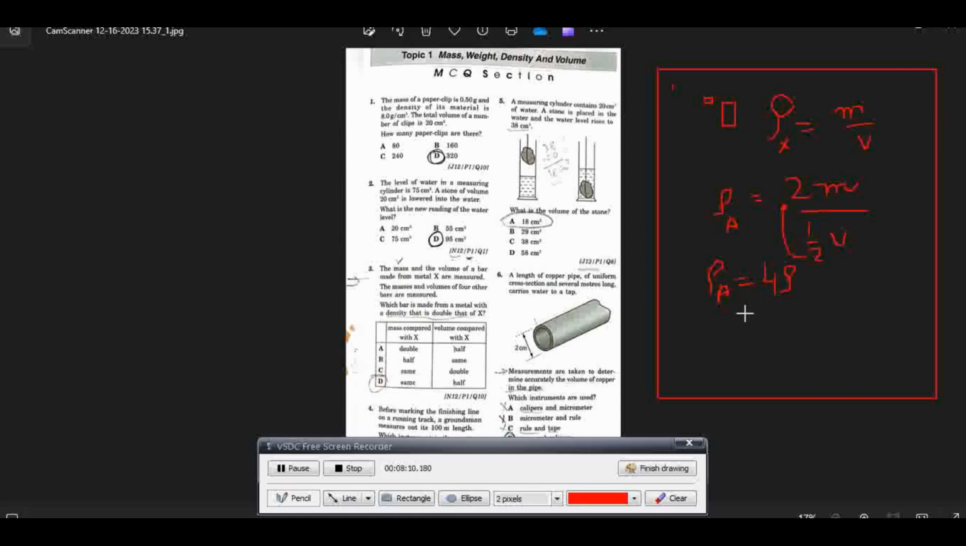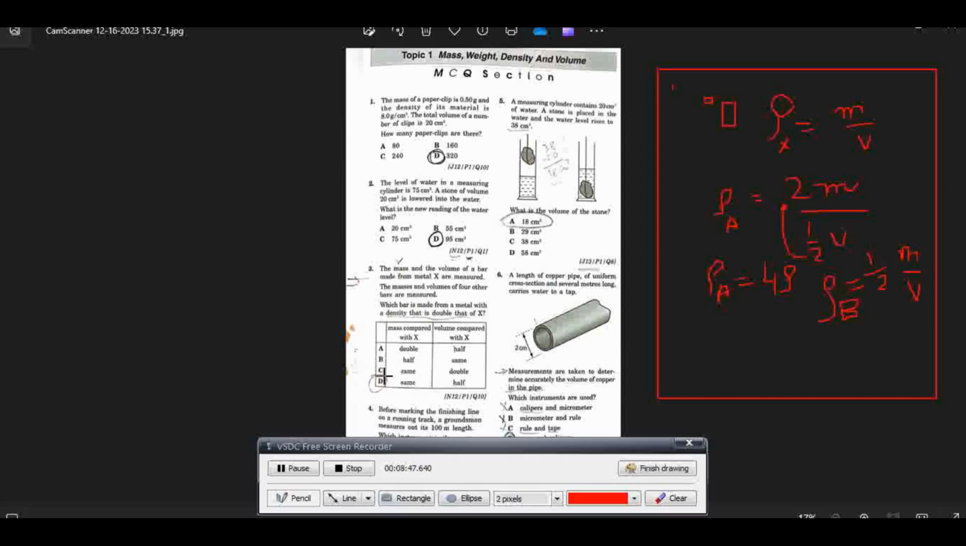We have to figure out which density is 2 rho. Now similarly, if we solve for rho B, the density of the metal from which bar B is made, its mass is half, so 1/2 M, and the volume will stay the same, so it will have V. So it is half of the original density. So it is not a correct answer.